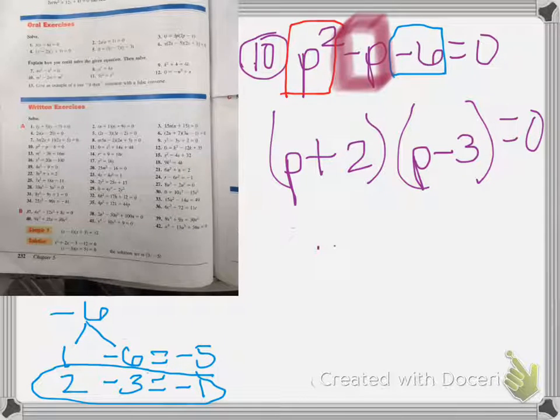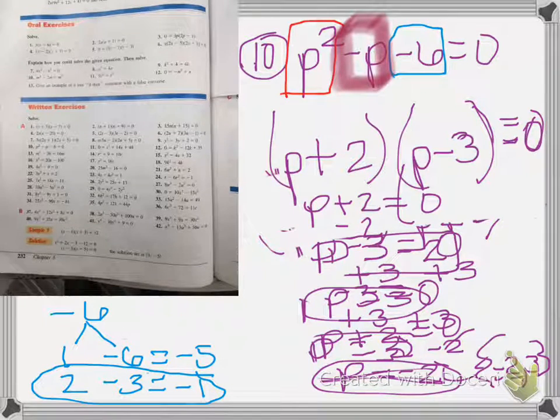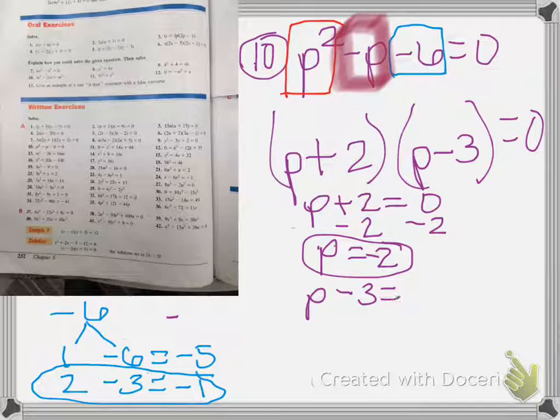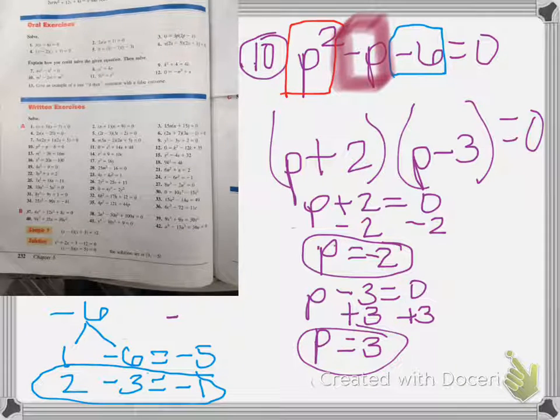So what I'm going to then do is set p plus 2 equals 0. I'm going to subtract 2 from each side. And I get p equals -2. Then I'm going to do the next one, p minus 3 equals 0. And I'm going to add 3 to each side. And I get p equals 3. And our solution set is -2, 3.